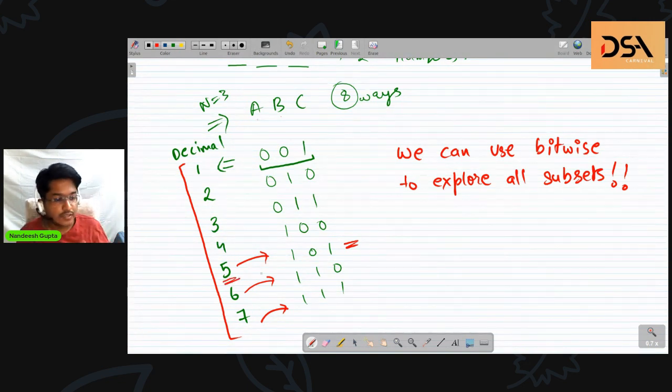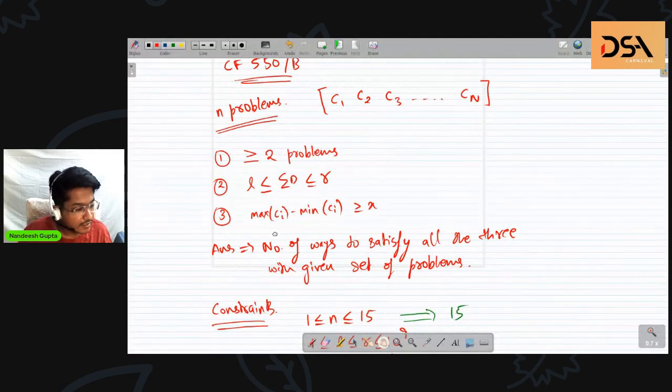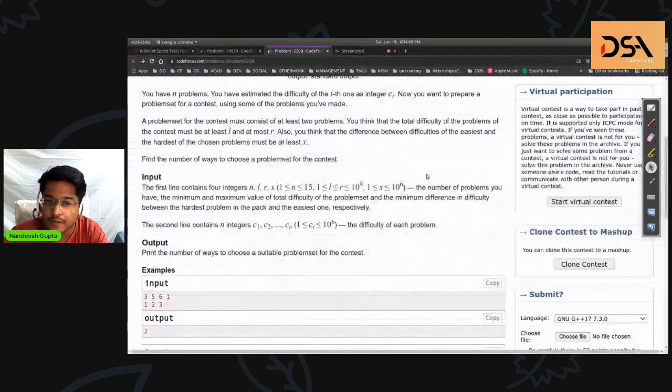Once I know what I am selecting, then I can calculate all of the required data that these 3 conditions need and apply those conditions on that data and see if these conditions are being followed or not. If at any point a condition is followed, then we can plus our counter, else we can continue. So I don't think I need to actually code it. I think no, actually just let's code it.